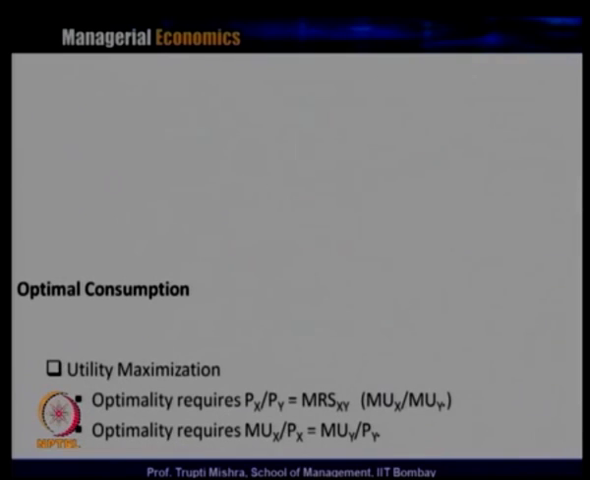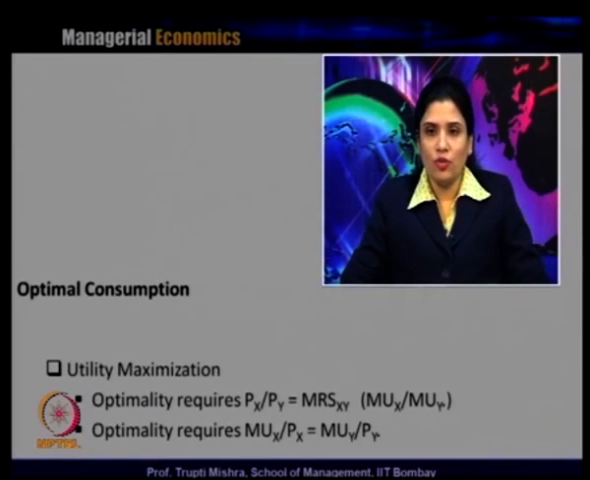Now, what is optimal consumption? Optimal consumption is the point at which the consumer maximizes the utility, or where the utility maximization takes place, that is the point of the consumer equilibrium. Now, what is the precondition for this optimality, or the precondition for this utility maximization? It requires that the slope of the budget line should be equal to the slope of the indifference curve.